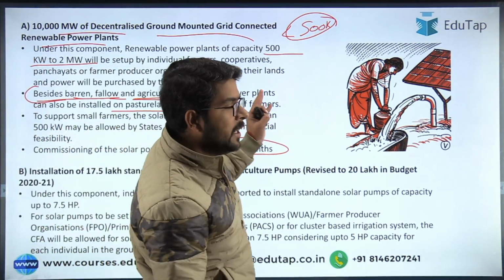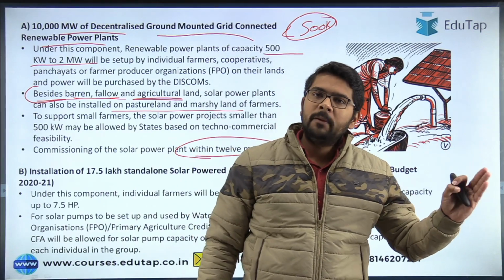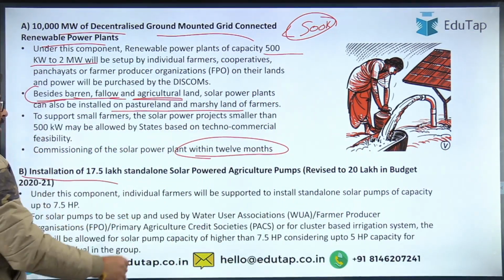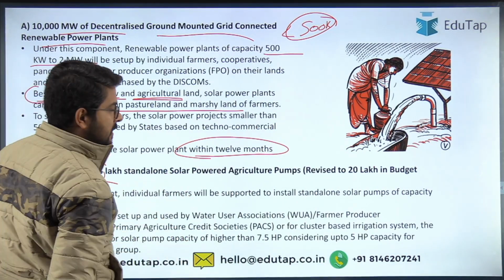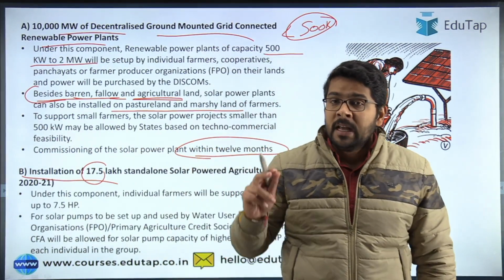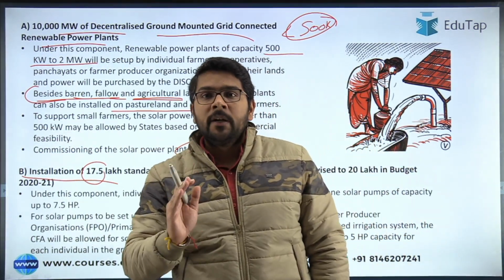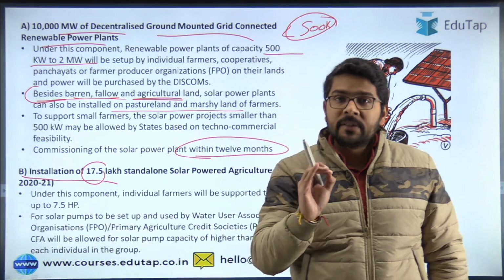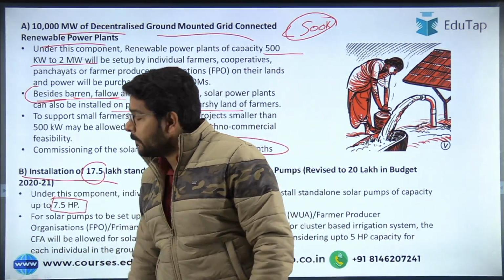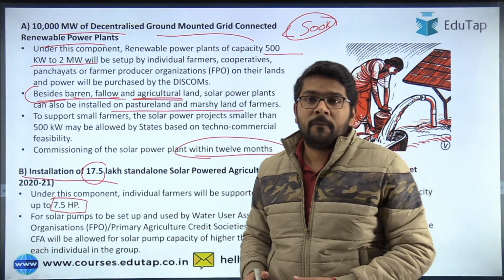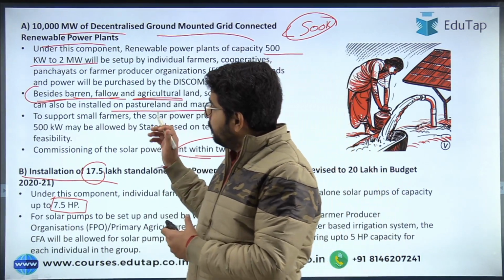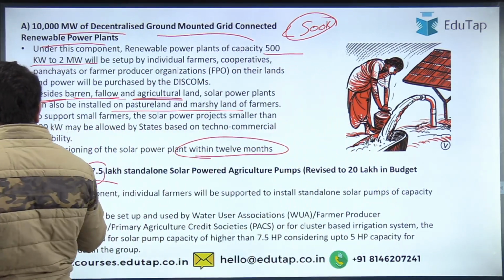So these are the updates regarding the first component, which is about the solar power plant. Then the second component is installation of 17.5 lakh. We have discussed this multiple times in the previous slide. But guys, we were establishing the solar power pumps, but of what capacity? Up to a capacity of 7.5 horsepower. So up to this capacity of pumps we can establish under the Pradhan Mantri KUSUM scheme.